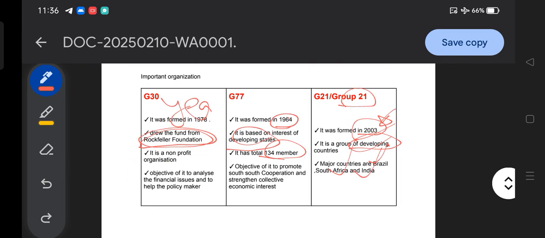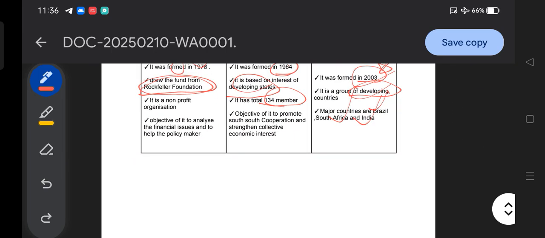So on this note we come to the conclusion. I believe this will be very helpful for all of you, and do comment, do provide your answer to the homework: in which year was G20 formed?